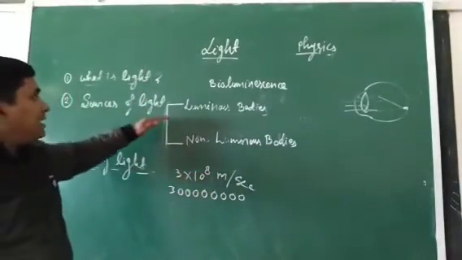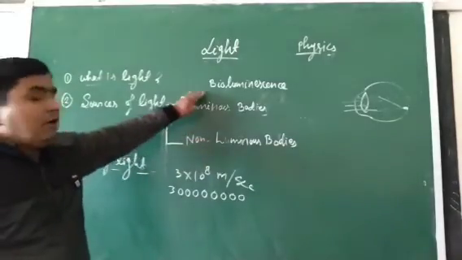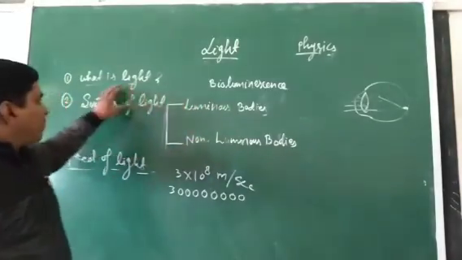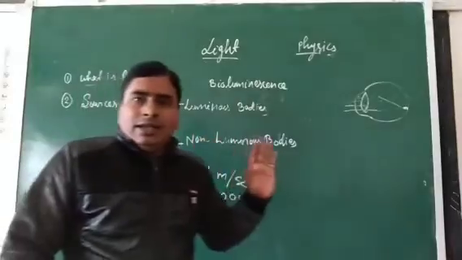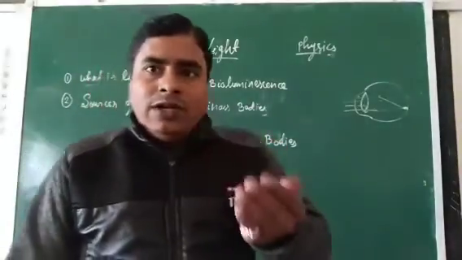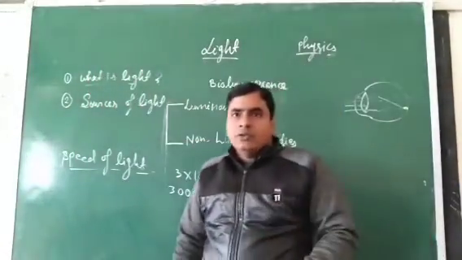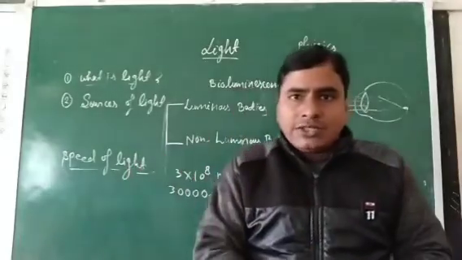So, source of light, types of source of light, bioluminescence. Okay, what is light? Speed of light. Are these topics clear? One short video clip will be given to you at the end of this video.